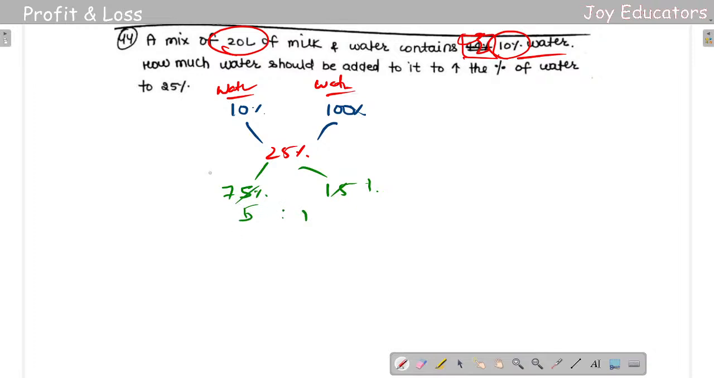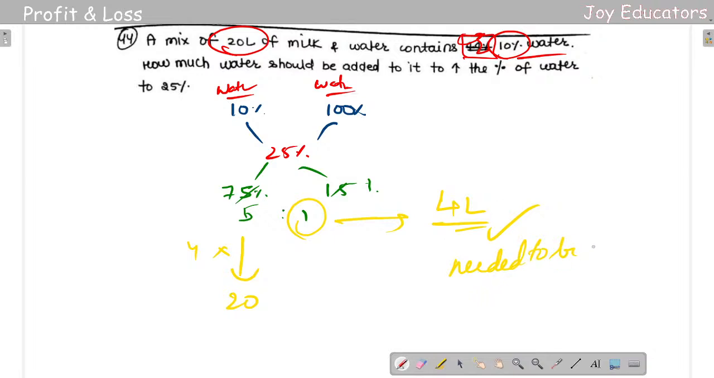So we already know this thing as 20 liters. So it is into 4. So for one part it is 4 liters. So 4 liters need to be added.